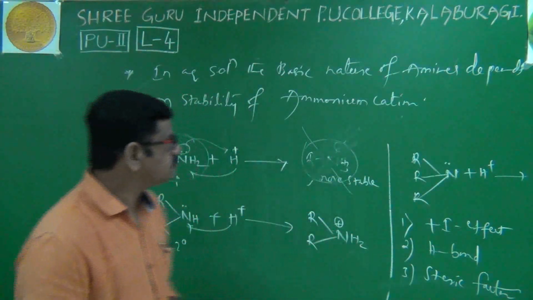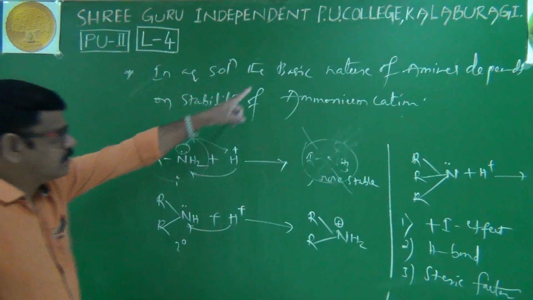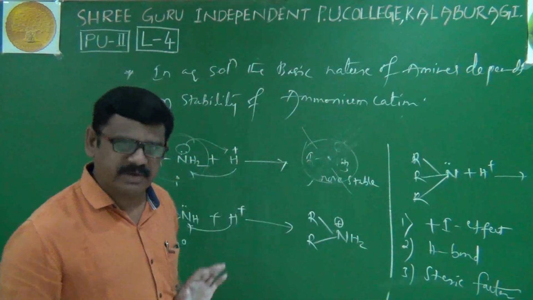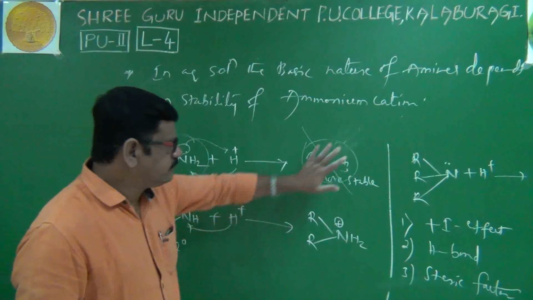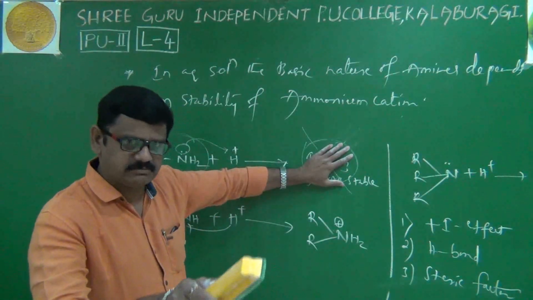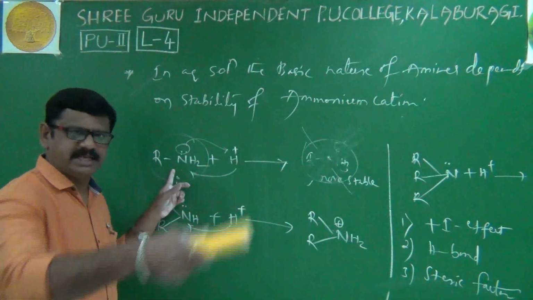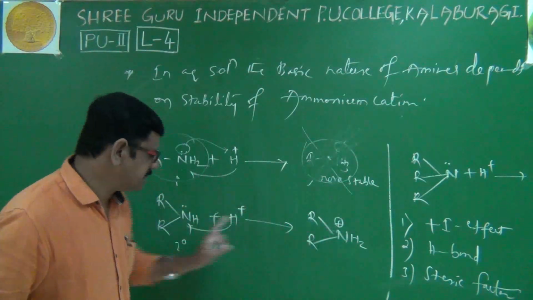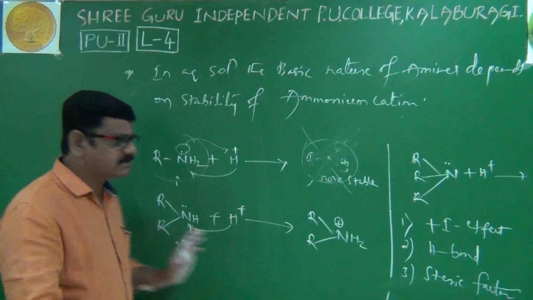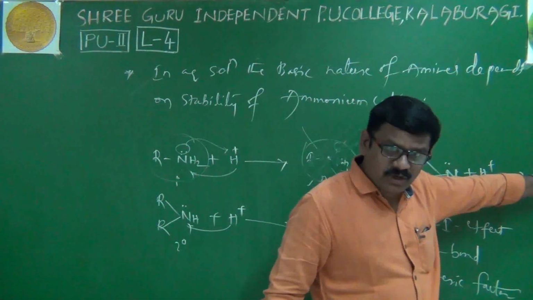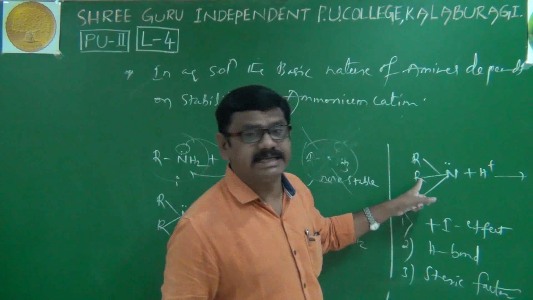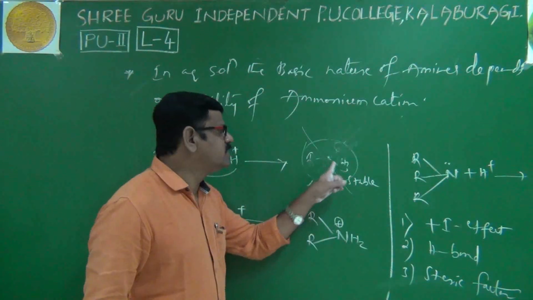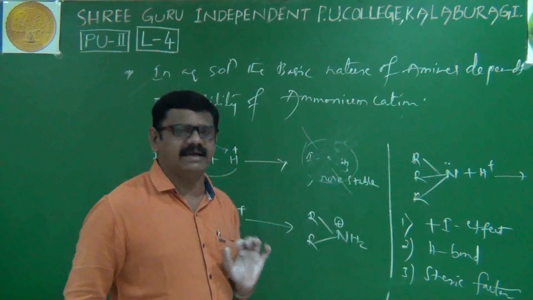Once again, in aqueous solution, basic nature of amines depends on stability of ammonium cation. Blindly remember, if this cation is more stable, obviously primary amine is more basic. If this cation is more stable, obviously secondary amine is more basic. If this cation is more stable, then obviously tertiary amine is more basic. Then the question arises, how to decide the stabilities of these cations?